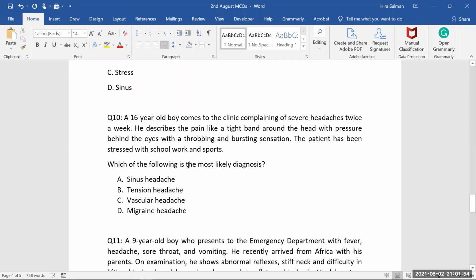Yeah, the patient has been stressed with school, work, and sports. So stress history is there. Which of the following is the most likely diagnosis? So whenever it says tight band or something band-like around the forehead, around the head, always think about tension headache. And he is also worried about school homework, so you can easily relate.